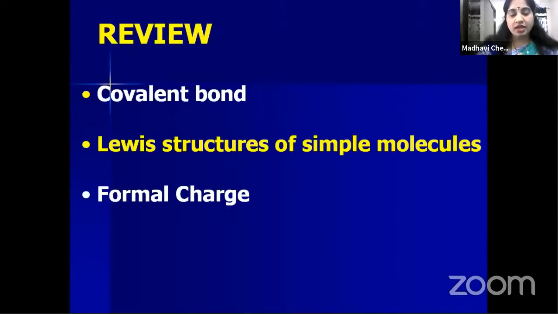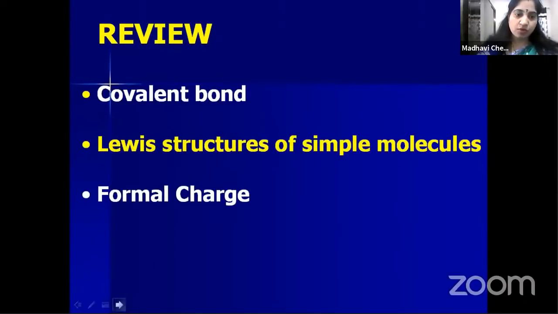After that we discussed formal charges. What is a formal charge? It is the charge present on an atom in a molecule. We considered the ozone molecule and calculated the formal charge on each oxygen. The ozone molecule consists of 3 oxygens, is it not? On each oxygen we calculated the formal charge. These are the subtopics we discussed in the last session.